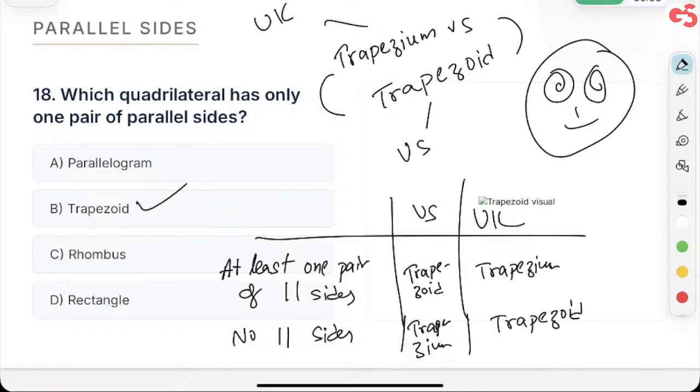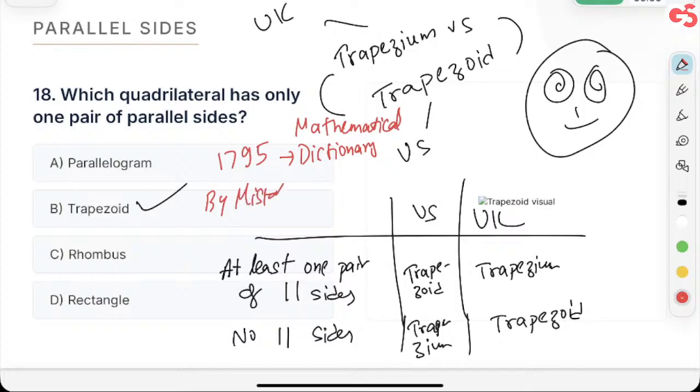All right. Now, the thing is, what happened? There was a book, I think, in the 18th century, maybe 1795. Not a book, but a dictionary. That dictionary was all about mathematical terminology. In this dictionary, by mistake, the definitions got changed. This was written by Charles Hutton. He by mistake changed it.